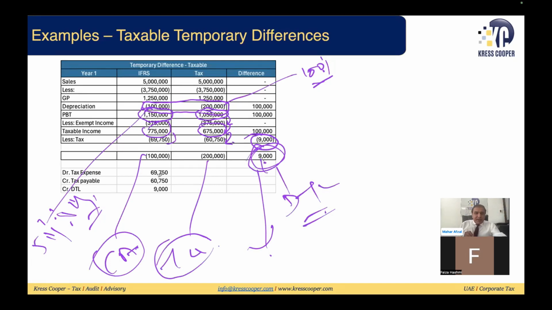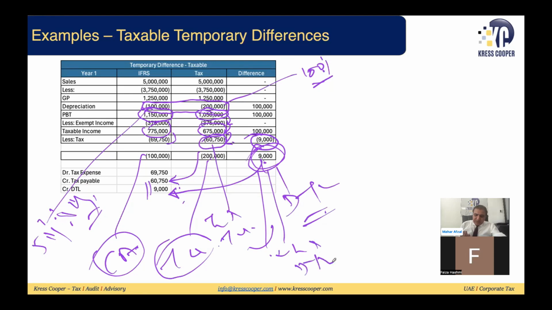Okay, what will be the entry? I need to pay to the tax authorities 60,750. It will be tax payable. So this 9,000 is my deferred tax liability. My tax expense will be the sum of these. Basically, these are two entries. One entry is here: tax expense debit, tax payable credit. Here the second entry: tax expense debit, deferred tax liability credit. So this is the first year.